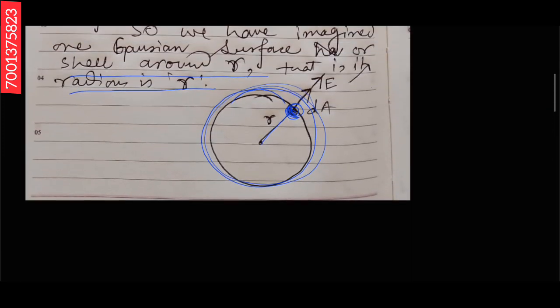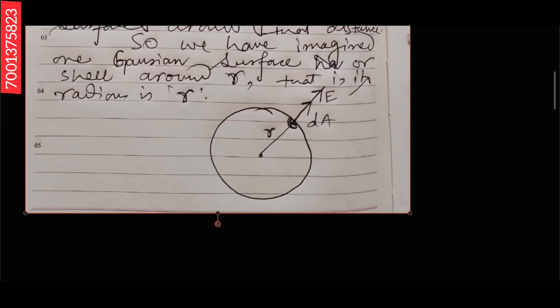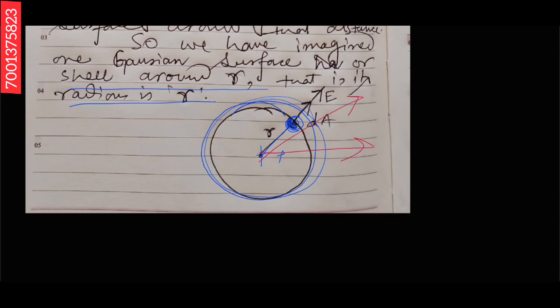As you know, here positive charge exists and its electric field is always outwards. So naturally you can see the direction of electric field and the direction of the area vector are the same.